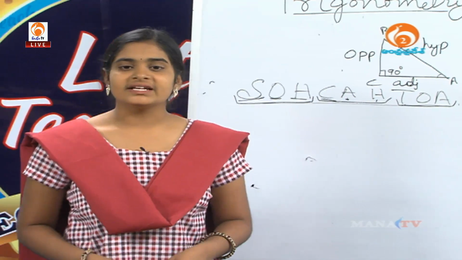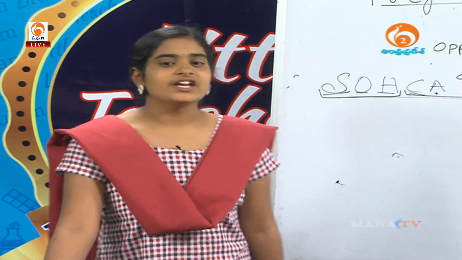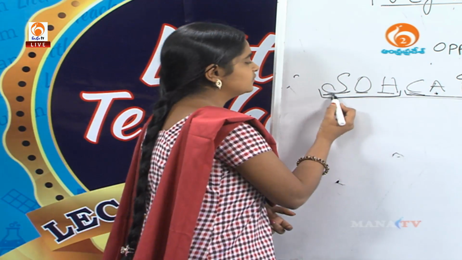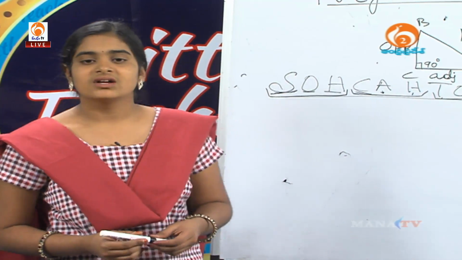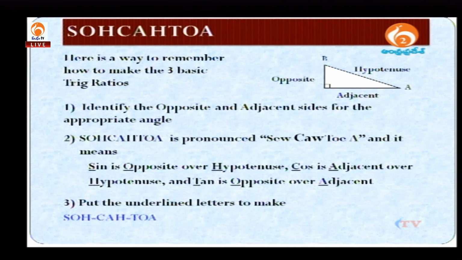The total meaning is sine is opposite over hypotenuse, cos is adjacent over hypotenuse, tan is opposite over adjacent side. If we put the underlined letters together, we form the word SOHCAHTOA.